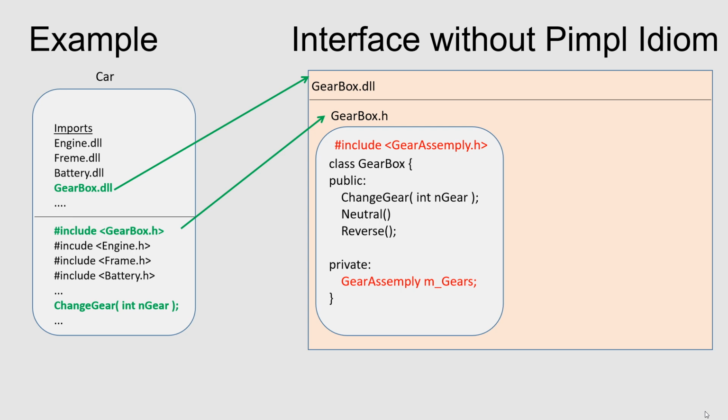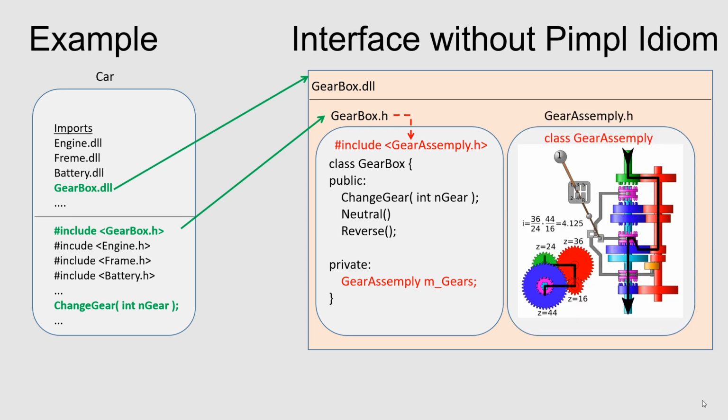Because the class gearbox has to use the private member variable of type gearAssembly, the header file gearAssembly.h also needs to be included in the gearbox.h header file. This additional include just added a lot of maintainability overhead. When client modules include the interface gearbox.h, the gearassembly header file also gets included in the client modules unnecessarily. The client application is now unnecessarily coupled with the internal details of the gearbox library via gearassembly.h.